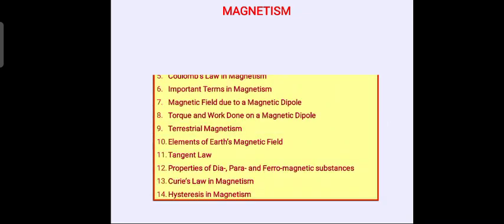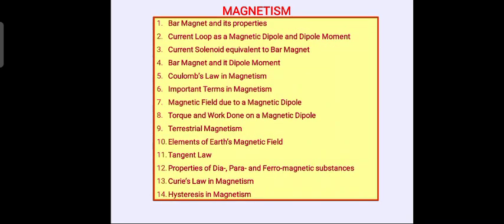There are certain things like torque on a current loop and magnetic dipole, which were in chapter number 4, but I will cover them here in chapter number 5 because it will form a continuity so that you can understand it in a much better way.